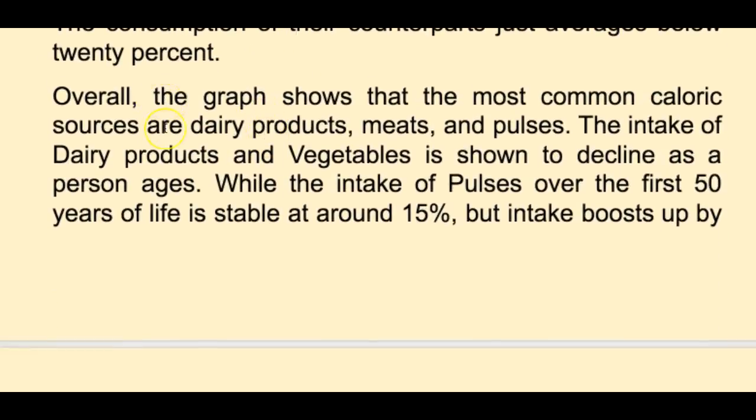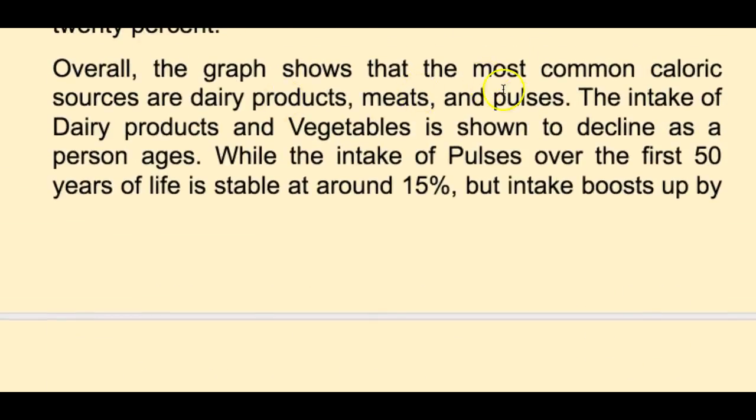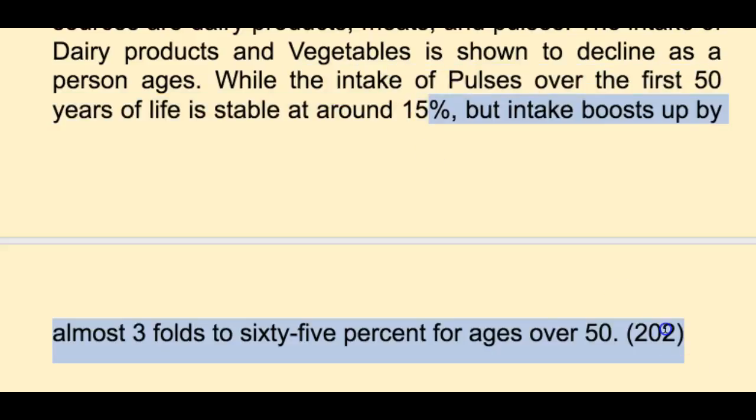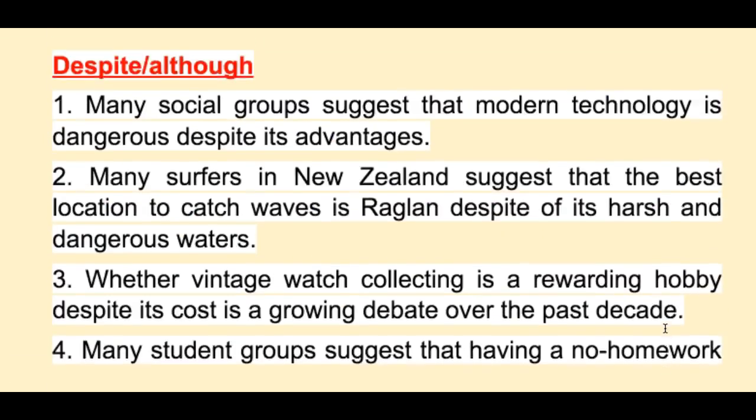So let's go. Overall, the graph shows that the most common caloric sources are dairy products, meats, and pulses. No. Overall, the graph shows that each age group has a clear favourite, and then we might say the youngest group, dairy, the middle group, meat, and the eldest group, pulses. Full stop. Then we mention the exception. Also here, the summary with the overall is not the place to go into details like we have done here. Okay, so be careful and look, we're way over the word count as it is. So you need to be careful. It's 150, all right?